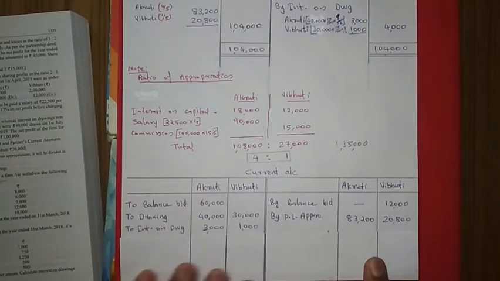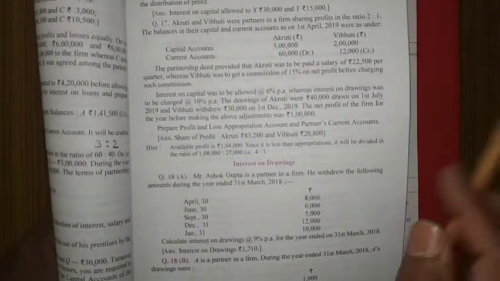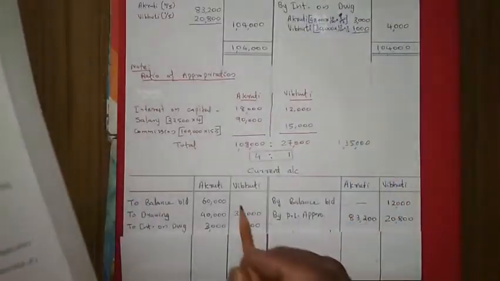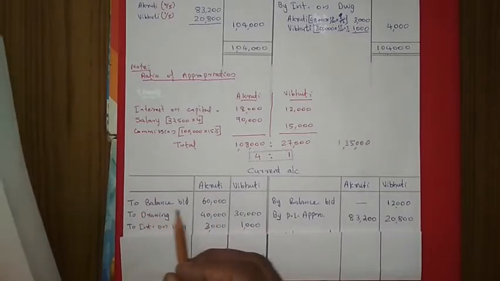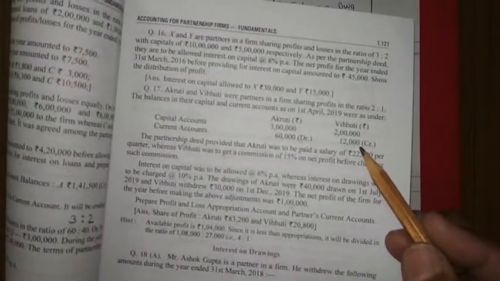Okay, so current account also, see the question, the capital account is not asked, that is why that is not prepared. Current account: Agruti 60,000 debit balance is given. That is why here in Agruti's column on the debit side that balance is brought down, 60,000, and for Vibhuti 12,000 credit balance is given.